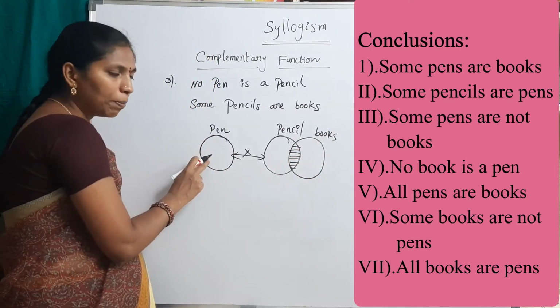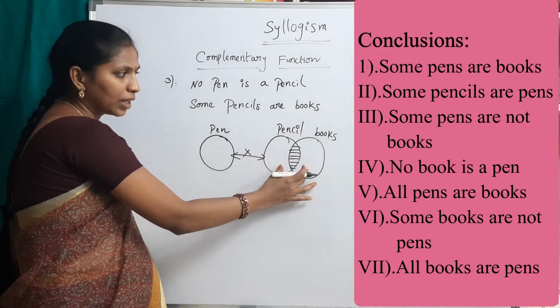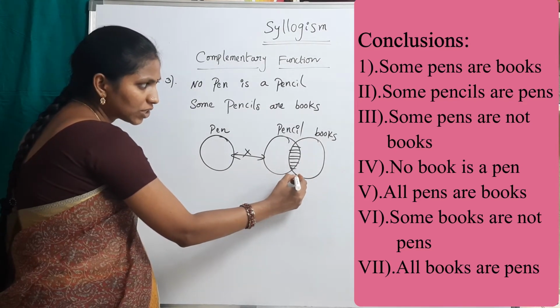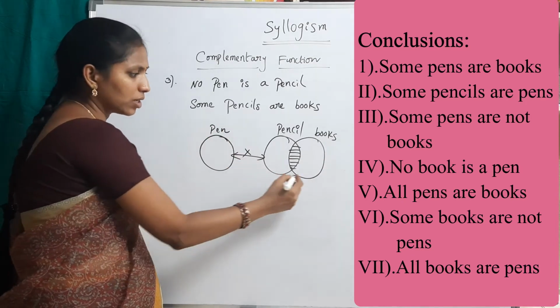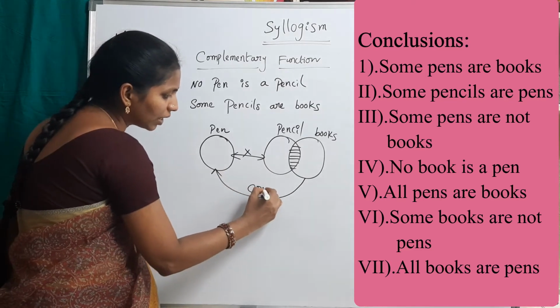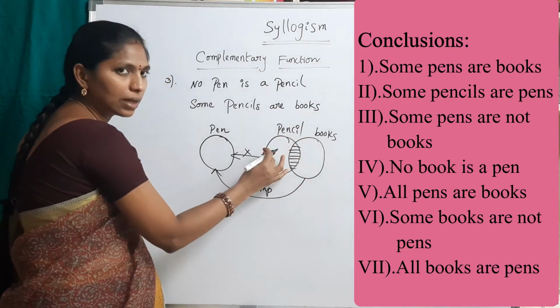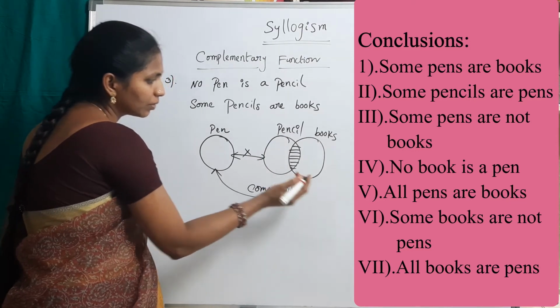And this is the alone part and this is the intersection part. From this intersection part, that means from books to pen, there is a comparison. We can compare because of this pencil. Okay, there is a comparison.